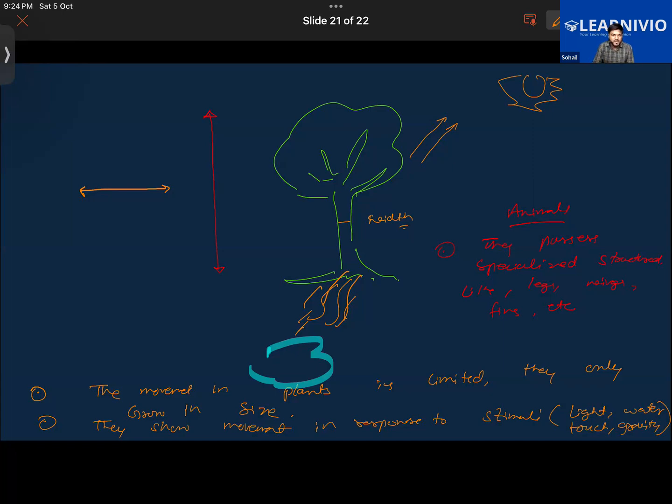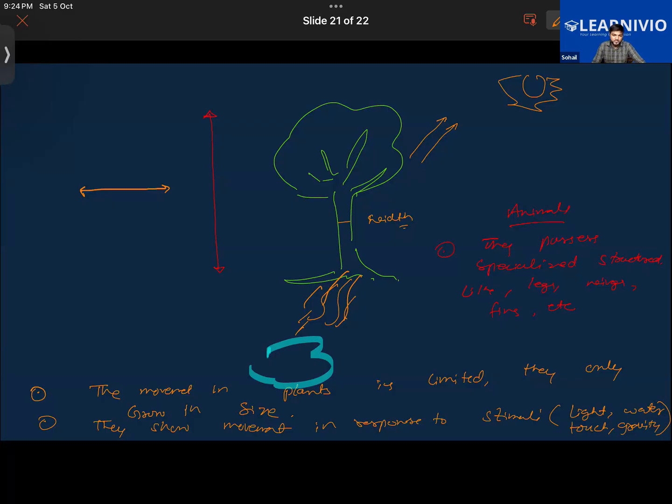Sir, even we cannot control our length or our height in that manner. Exactly, but we can control the movement wherever we want to go, like with legs. Wherever we wish to go, we can.